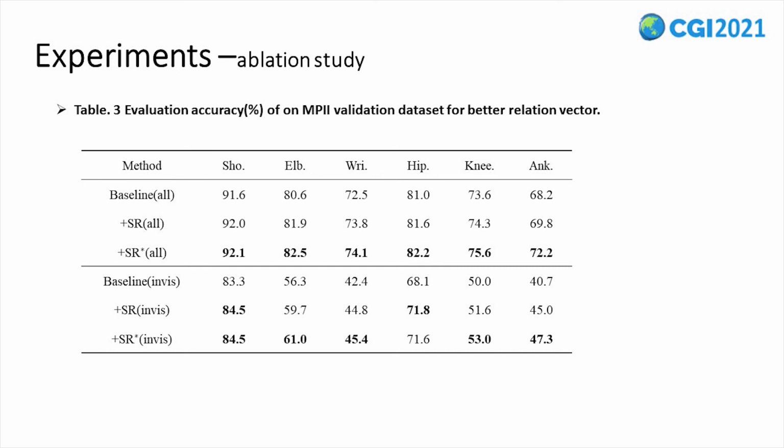The average loss of the beta learned vectors dropped about a half. SR star denotes the beta trained joint relation model. The beta learned joint relation vectors can better represent the human body structure. Thus, the supplemental features moved according to the joint relation vectors bring more accurate pose estimation results.